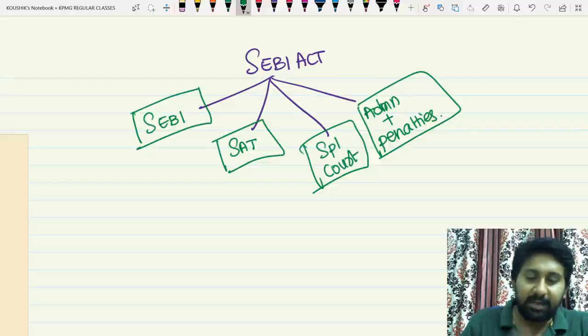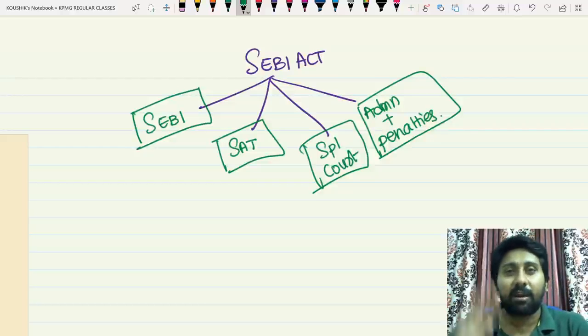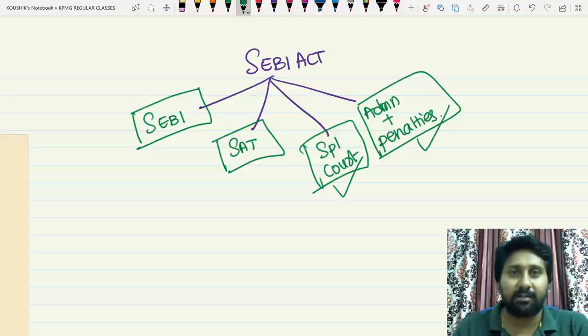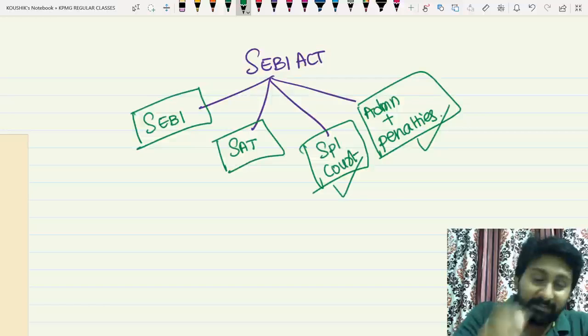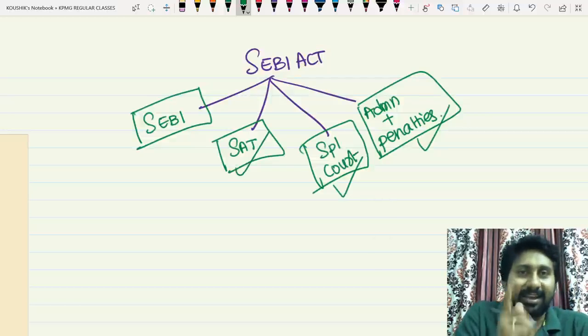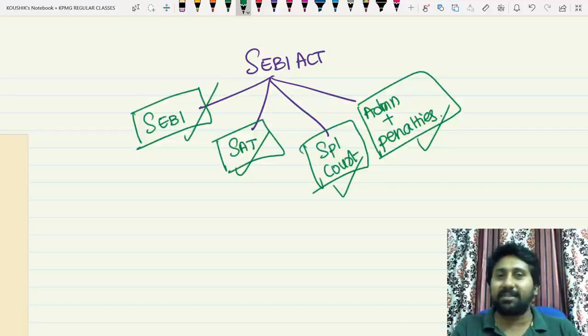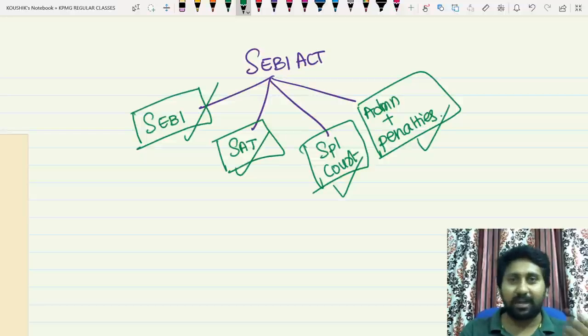In examination, questions will be asked randomly. Last attempt, this question came. Previous last attempt, this chapter has come. This part has come. Previous one, this has come. That is overreaction. We don't know which will be asked in examination. So don't anticipate anything. If it comes, well and good. Anyway, we are going to start first with SEBI now. But still, don't make any anticipation.